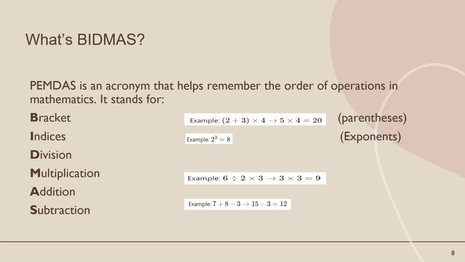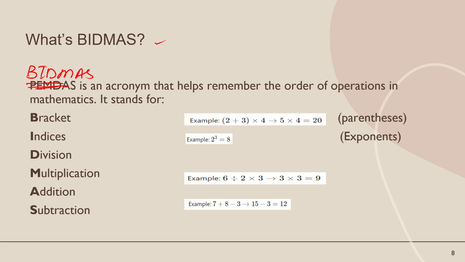Okay, so this is the rule you will follow when you are going to solve any algebraic expressions, any equations. Okay, so what is the rule? BIDMAS.